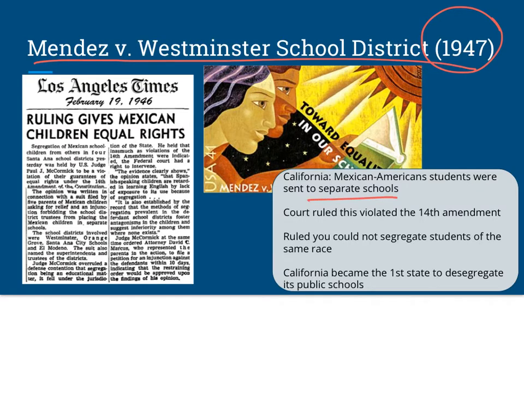Under this court ruling, the court stated that this is a violation of their 14th Amendment, which gives people born in the United States equal rights, and those rights can't be taken away by a state. And so it said that if you are a student, then you cannot be segregated because of your race. And so California actually becomes the first state to desegregate its public schools, and that's Mendez versus Westminster School District.